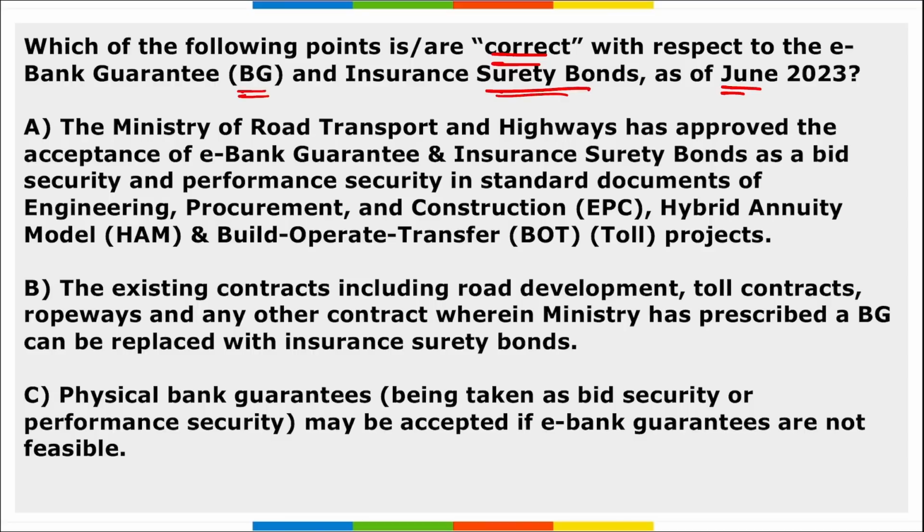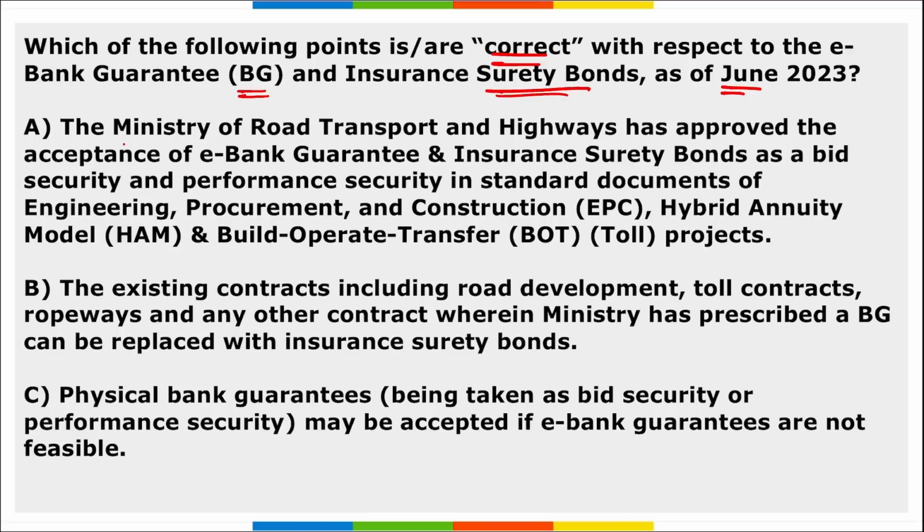Apart from this, remember this decision follows recent amendments by the Department of Expenditure under the Ministry of Finance relating to inclusion of the e-bank guarantee and insurance surety bonds. As per the approval, the existing contracts including road development, toll contracts, ropeways and other contracts wherein the ministry has prescribed a bank guarantee can be replaced with the insurance surety bonds, right? And the physical bank guarantee may be accepted if e-bank guarantees are not feasible.